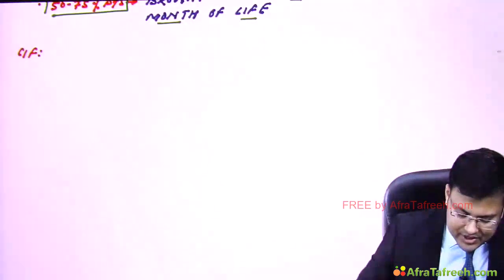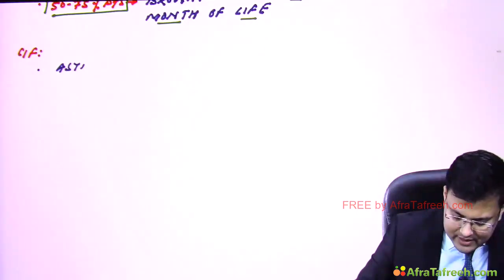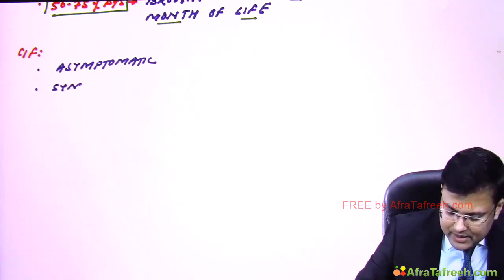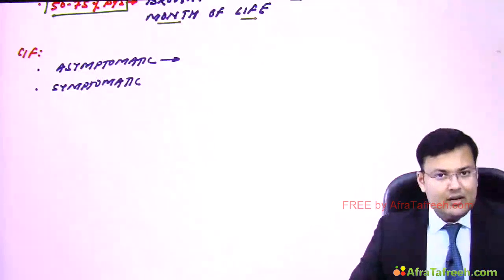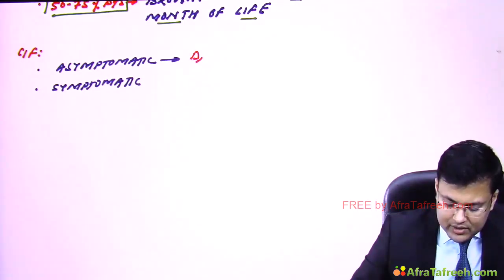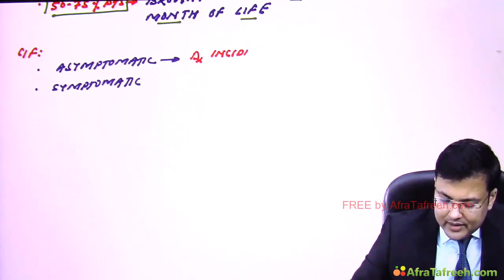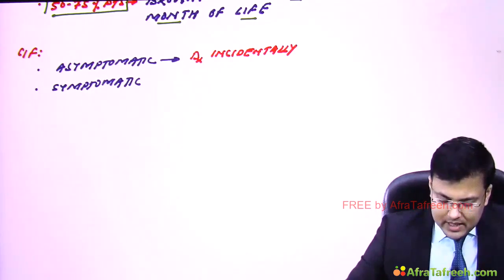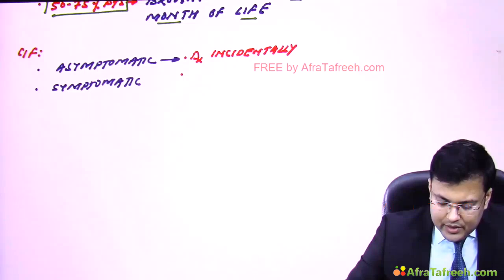Okay, so see the clinical manifestations. Broadly, the patient can be asymptomatic or symptomatic. How are these asymptomatic patients detected? Malrotation is diagnosed incidentally on radiological investigations, or sometimes detected during autopsy.